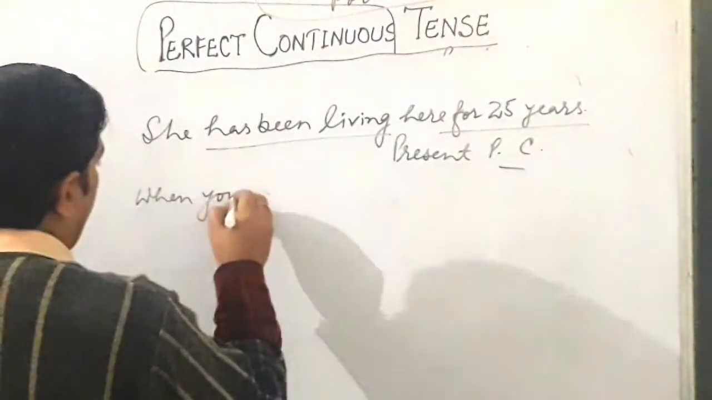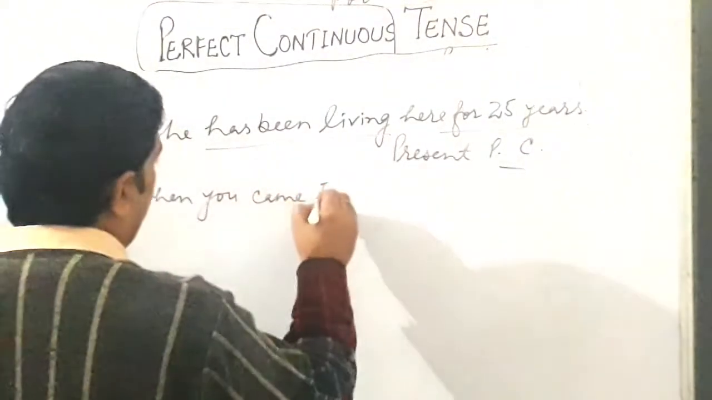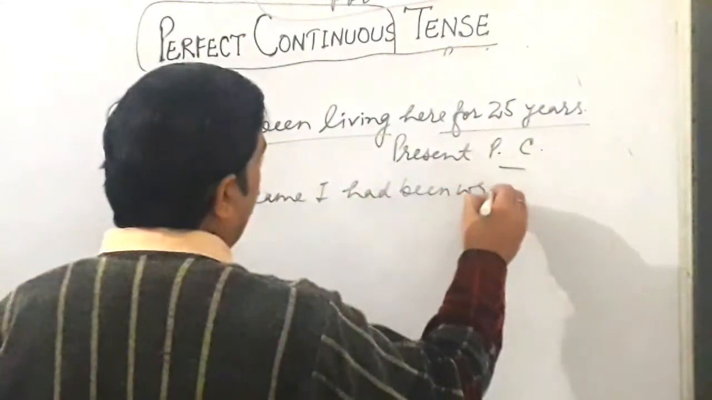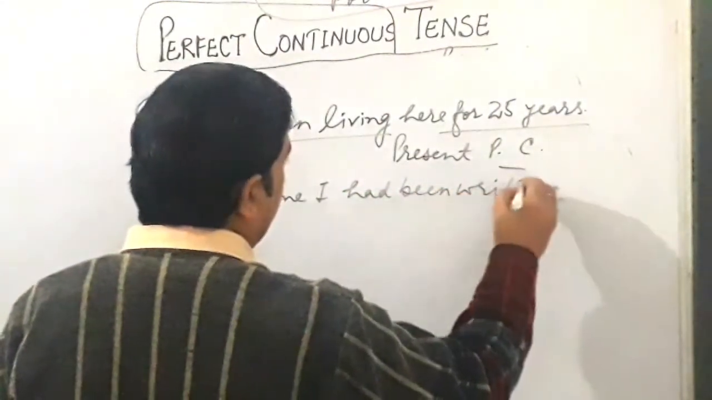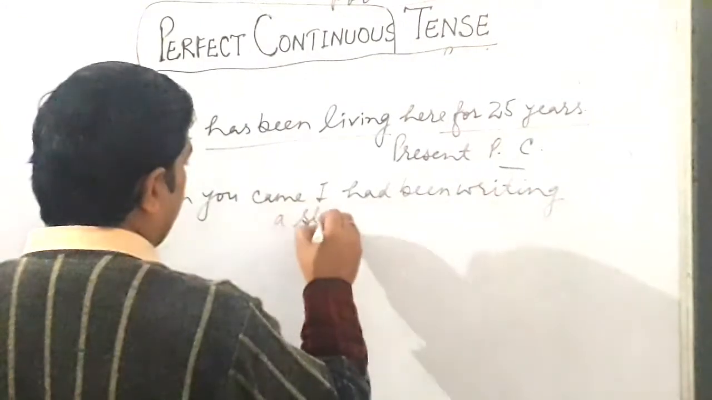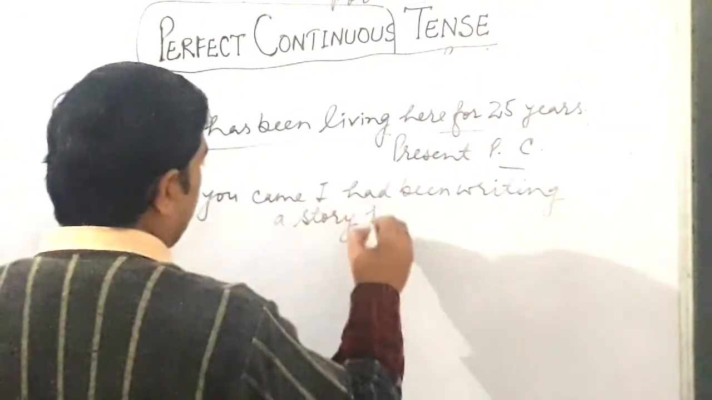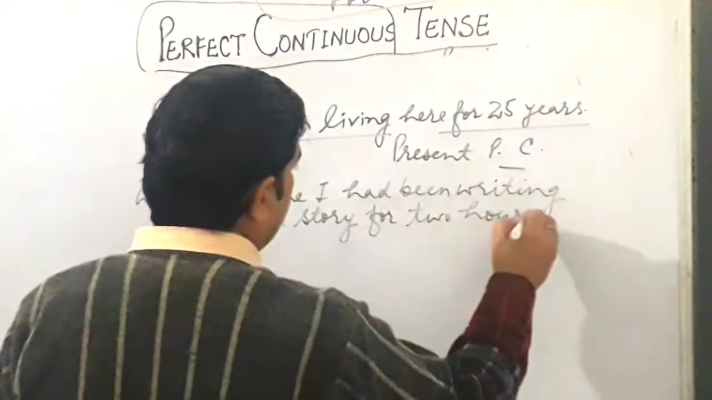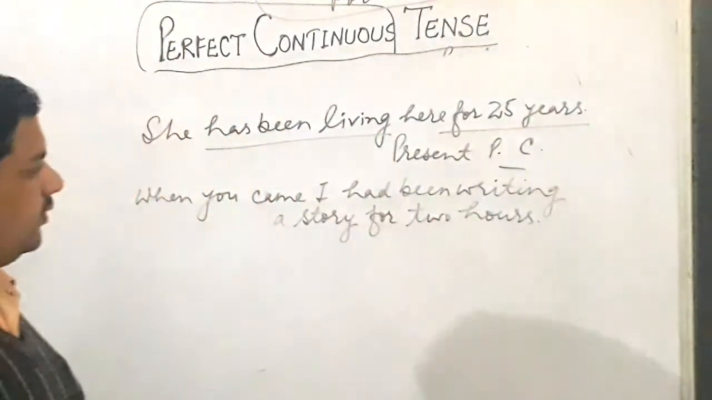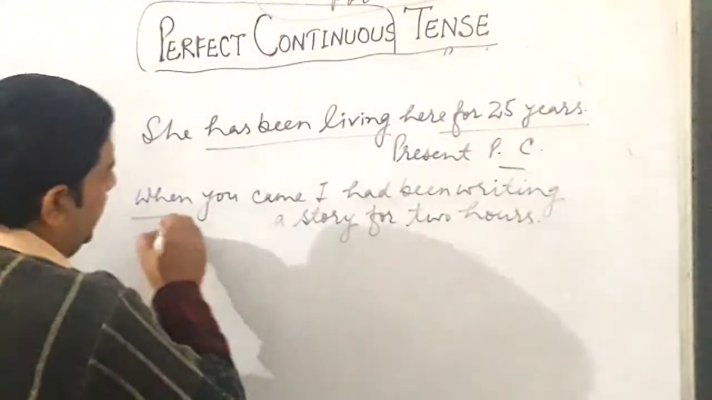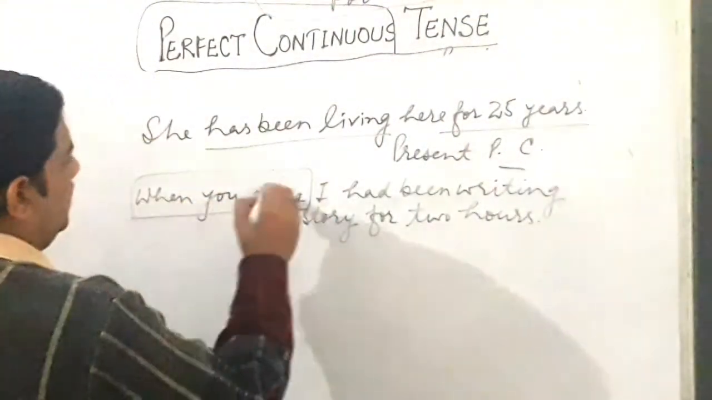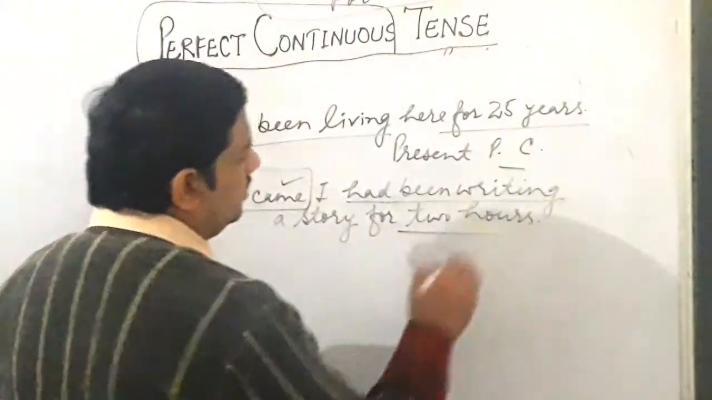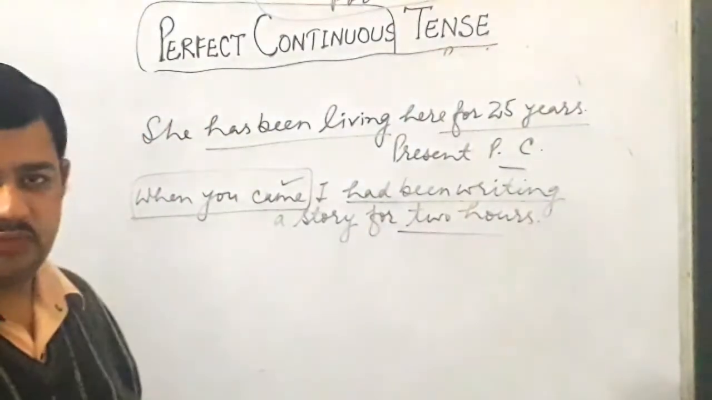Next, when you came, I had been writing a story for 2 hours. I had been writing a story for 2 hours. See, so here deliberately I have used this simple past so that we can make use of this phrase with this time period as well.